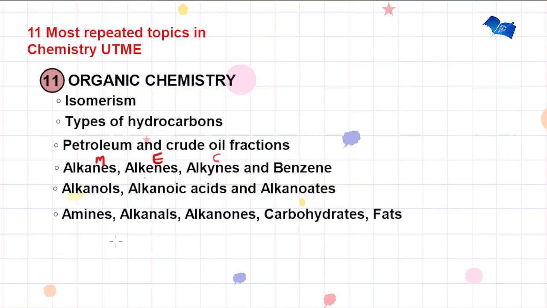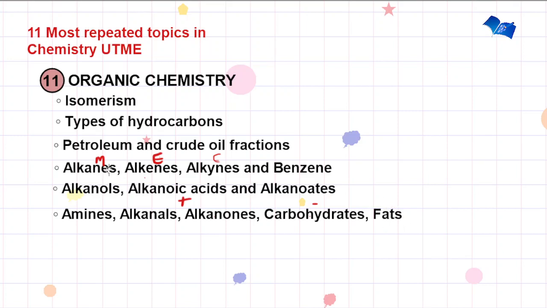You also have to look at the amines, the alkanals, the alkanones, carbohydrates, and fats. You have to look at their various reactions. The test to differentiate between alkanals and alkanones. Look at the fermentation of carbohydrates, as well as the types of carbohydrates, the monosaccharides, disaccharides, polysaccharides. Look at fats and also the saponification reaction between fats and alkalis to give soap.